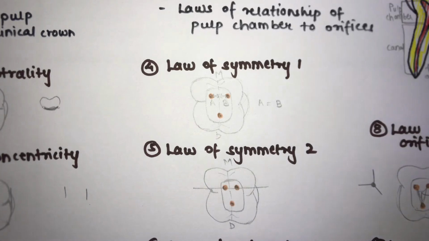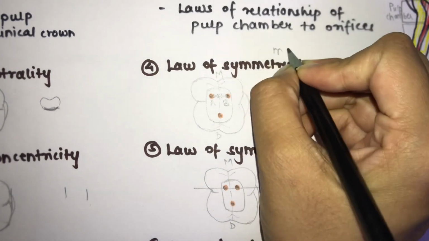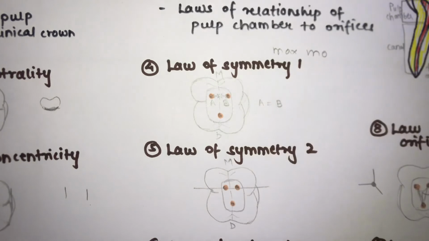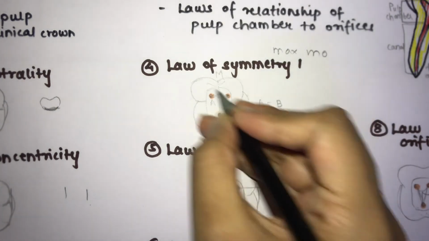Now moving on to the next part, the laws of the relationship of the pulp chamber to the orifices. As I said, the pulp chamber opens into the root canal through the orifice. The first law is the law of symmetry 1. Except for the maxillary molars, the orifices of the canals are equidistant from a line drawn in a mesiodistal direction through the pulp chamber floor. So now this is your pulp chamber floor.